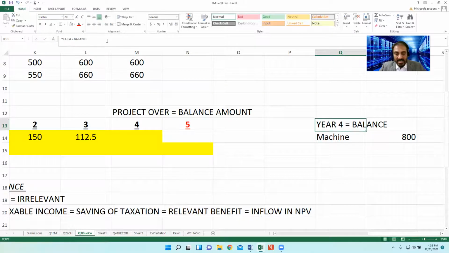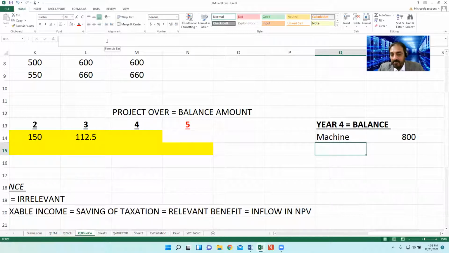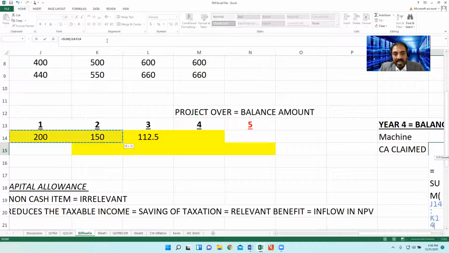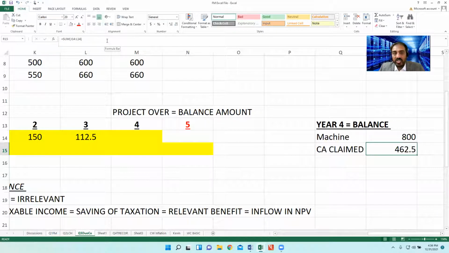Balance at year 4, balance machine 800. We have a communication with the tax authority. The communication is that we are saying to the tax authority, the machine costs 800, but the capital allowance claimed at year 1, 2, 3 is 462.5.